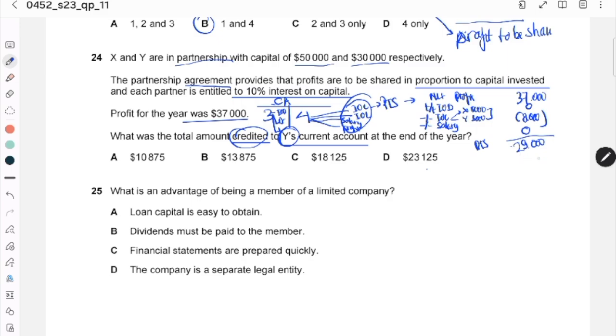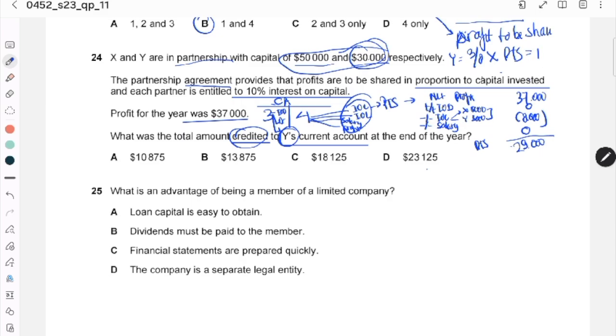29,000, we calculate only for Y. Because this is proportional to capital investment, Y only has 30,000 of the total of 80,000. So Y will be 3 over 8 times profit to be shared. Profit to be shared is 29,000.